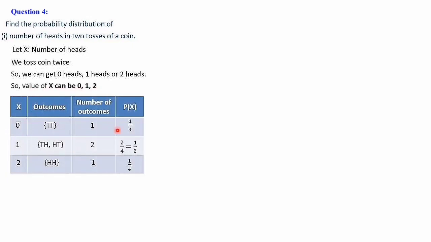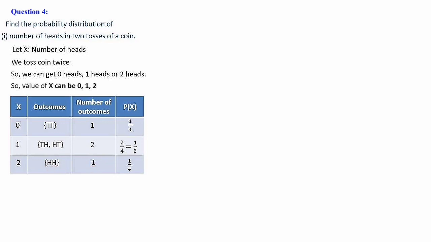The probability distribution table we have to make like this. Values of x, they are 0, 1 and 2. The outcomes: when x is equal to 0, that means number of heads is 0, no heads, we get tail and tail, 2 tails. The next one, x value is 1, that means there is only 1 head, that is TH or HT. These are the possible outcomes. Then next is x is equal to 2, in the sense 2 heads, so that is HH. So the number of outcomes when we count: for TT we get only 1, for TH and HT that is 2 outcomes, and HH means there is only 1 outcome.